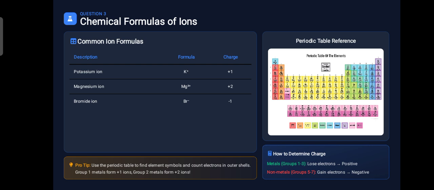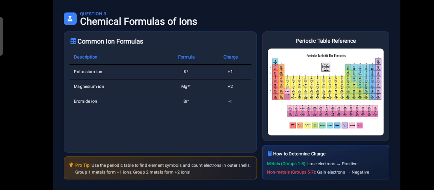Both these are non-metals, and they gain electrons. Fluorine gains 1 electron and sulfur gains 2 electrons to get stability, and they are able to make anions with a negative 1 charge for fluoride, and the sulfide ion has a negative 2 charge. When they are neutral atoms, they are known as fluorine, bromine, sulfur.